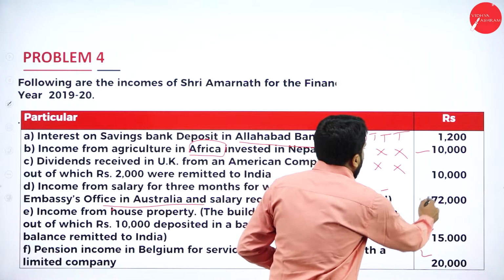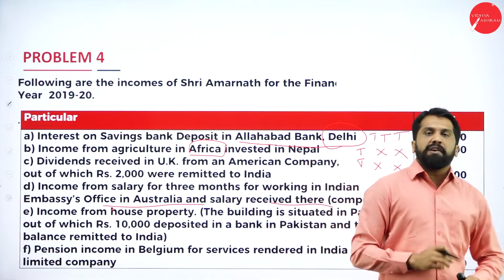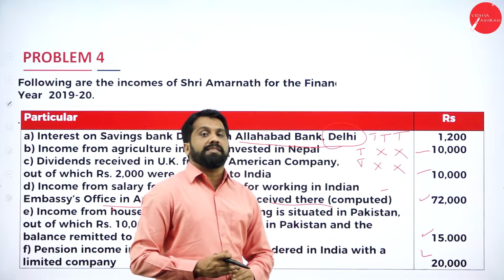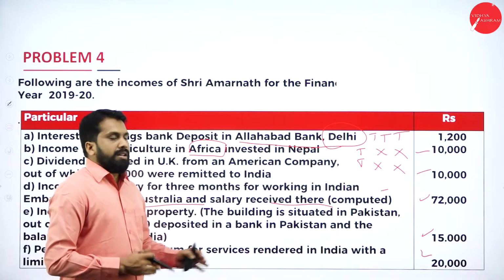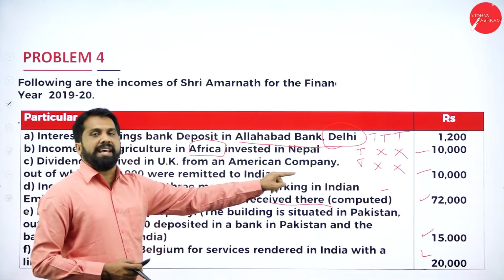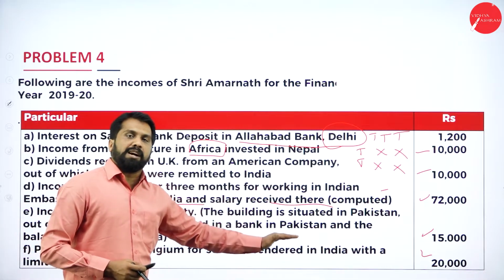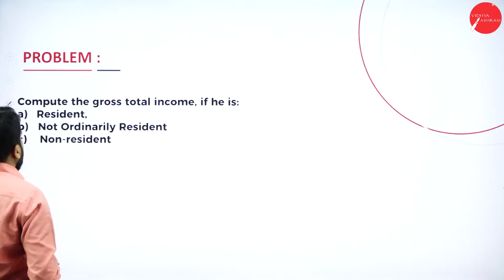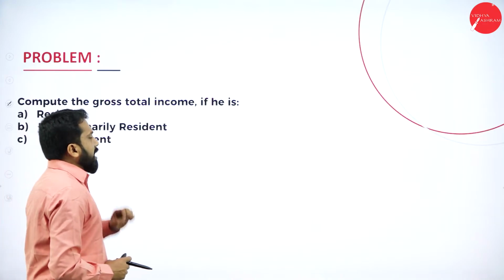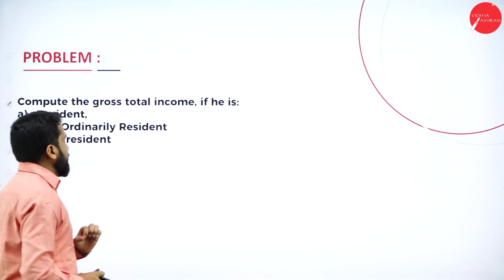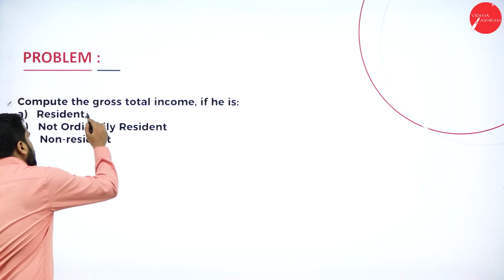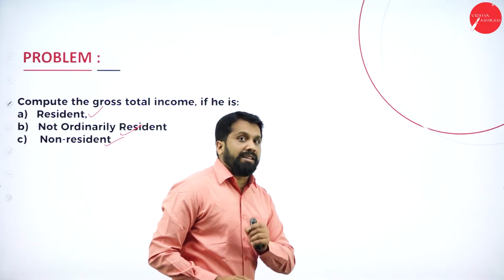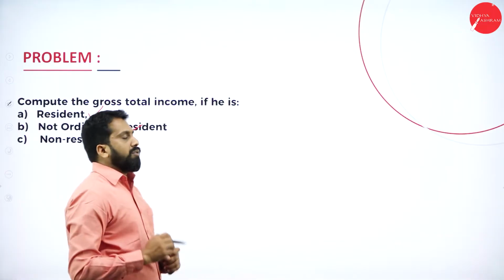How much is it? 20,000. So few things are new concepts. Those new concepts, while doing your solution, I'll explain to you. So which are the things we know? We explained here itself. The rest of the things you will understand while doing the answer. Now, in this, compute the gross total income if he is resident, not ordinary resident, and the last one is non-resident. Now, how to do this?